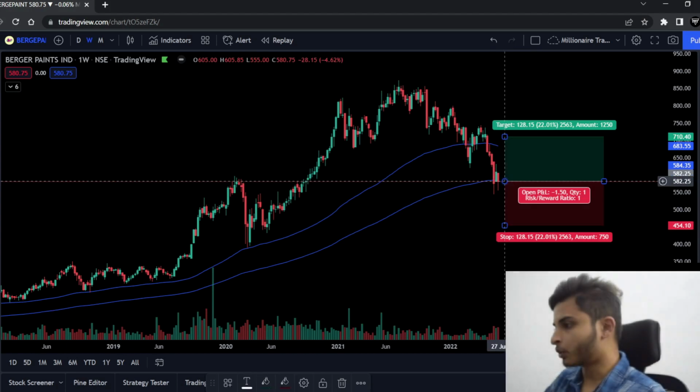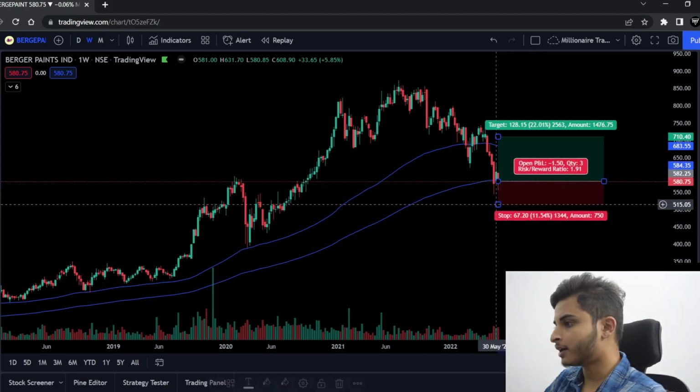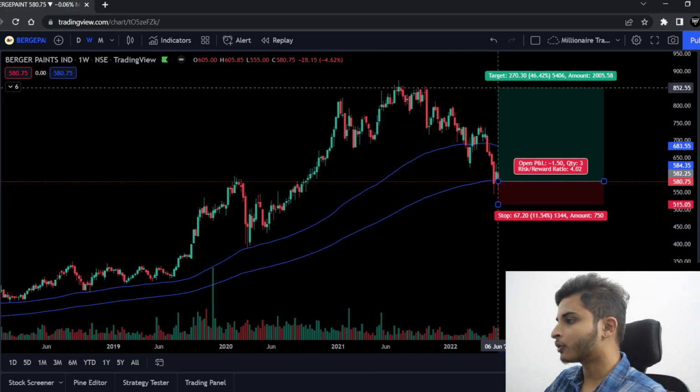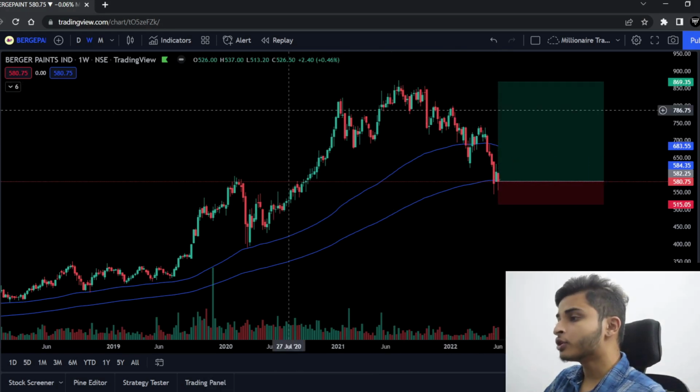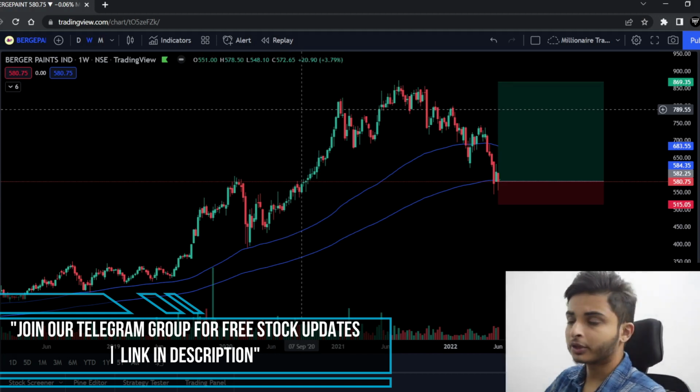If you are entering at this point, you can keep a good stop loss somewhere around these levels, and your target can be minimum up to the all time highs. Okay, because you are doing positional trading, you can even avoid the stop loss, that's up to you, because I do the same. When I am doing long term trading, what do I do? I don't put a stop loss, because a stop loss is usually for short term traders and not for long term traders. So that is one tip that I want to give you.